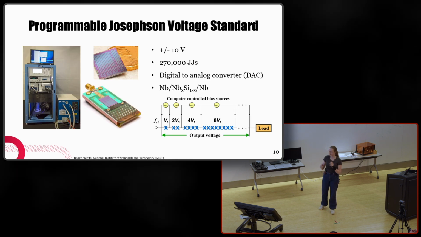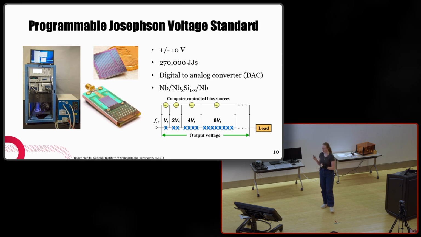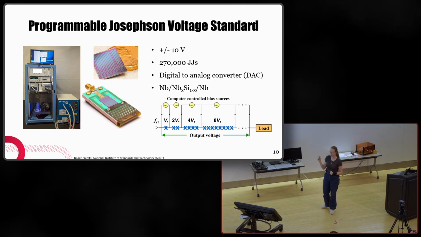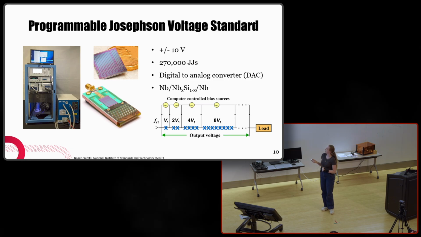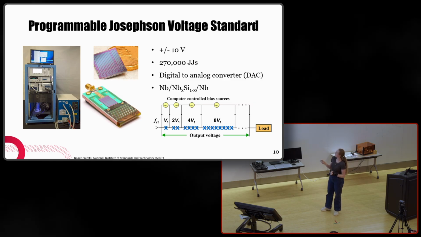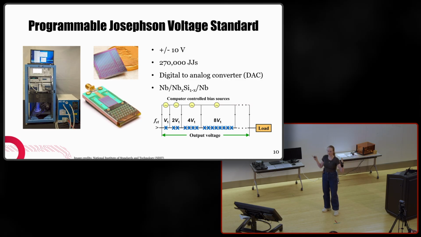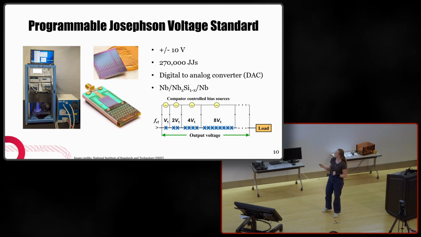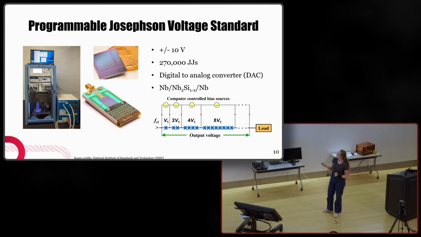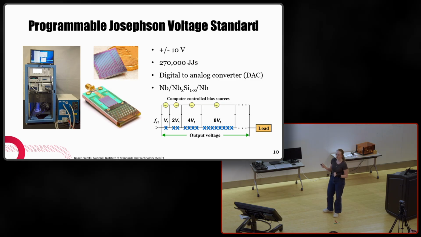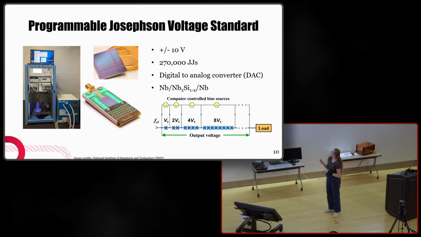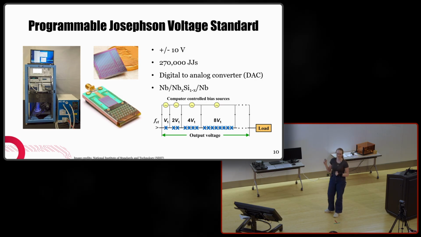So now looking at state-of-the-art devices. Here, this is a programmable Josephson voltage standard, which is used at NIST in the US. We can see the size of the chip here is in the centimeter range, but the size of the entire device operating it is really big, as we need to cool this below the critical temperature of niobium, which I showed earlier was 9 Kelvin. And this is made up of 270,000 junctions in series.